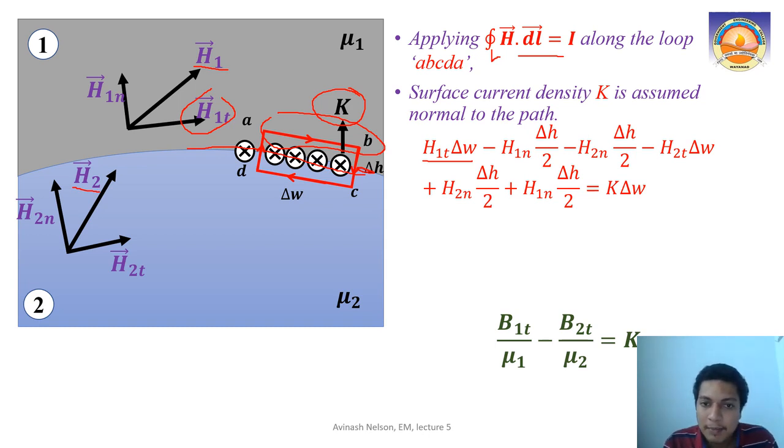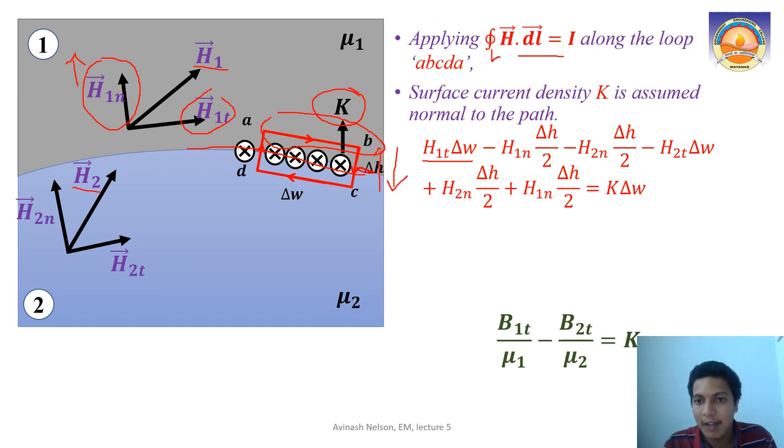So from B to the boundary, the width is delta S by 2, and what is the component which is in the same direction as B to boundary? That is the normal component of magnetic field intensity, H1N. But when you are going from B to the boundary, the direction of length is in this direction, but your H1N direction is opposite to that direction.